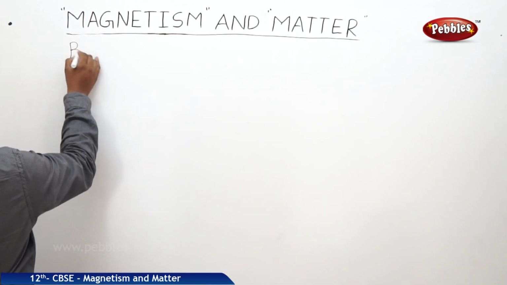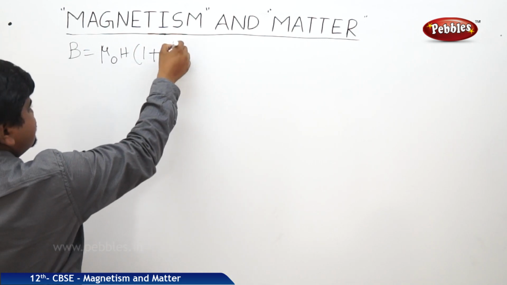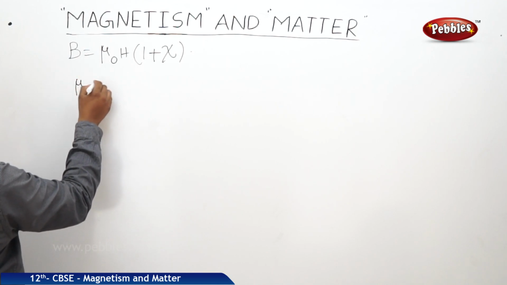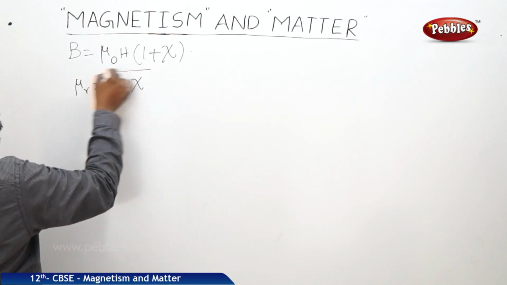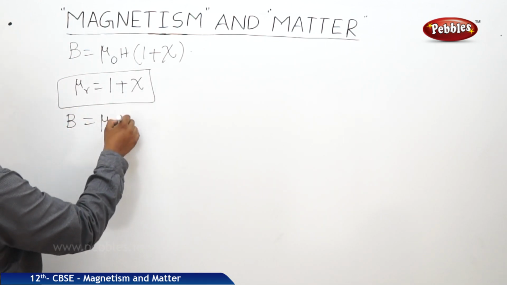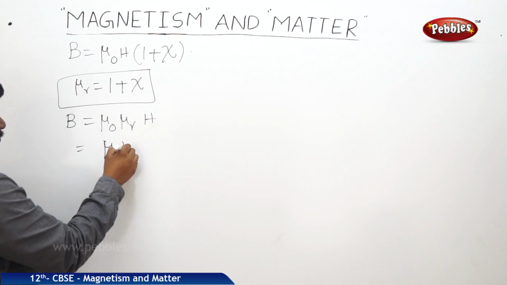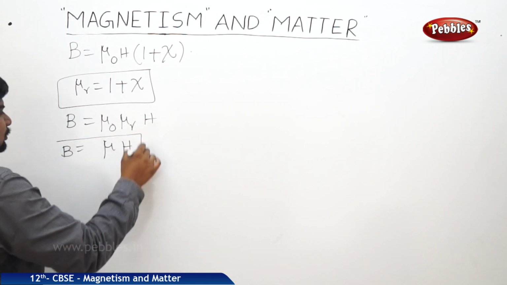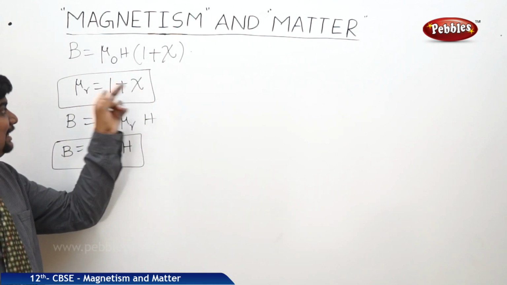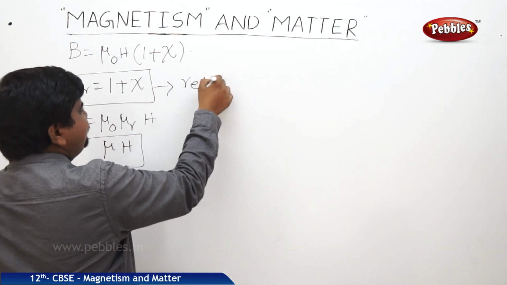So we got B is equal to mu naught H into 1 plus chi. We can write mu R is equal to 1 plus chi. So B is equal to mu naught mu R into H. Mu naught into mu R is mu, so B is equal to mu H. We wrote mu R in place of 1 plus chi. So what is this one? Relative magnetic permeability.